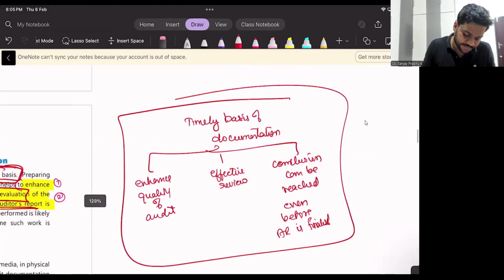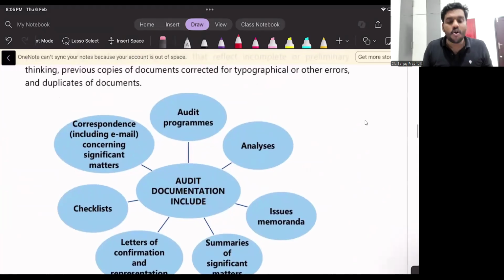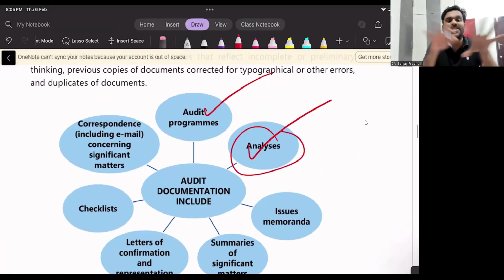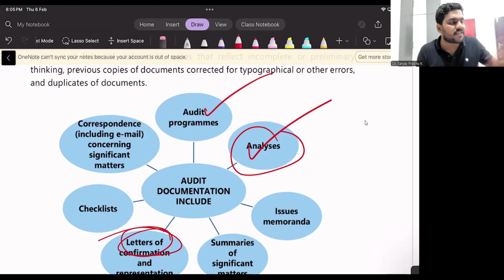Clear? Yes, sir. Next, sir, what are the examples of audit documentation? Examples: audit program. Whatever program you have drafted, you can document it. Whatever analysis you have made, whatever analytical procedure, you can document. Whatever confirmations you have received from the third party, if you have received some letter of confirmation from the third party, you can document it.